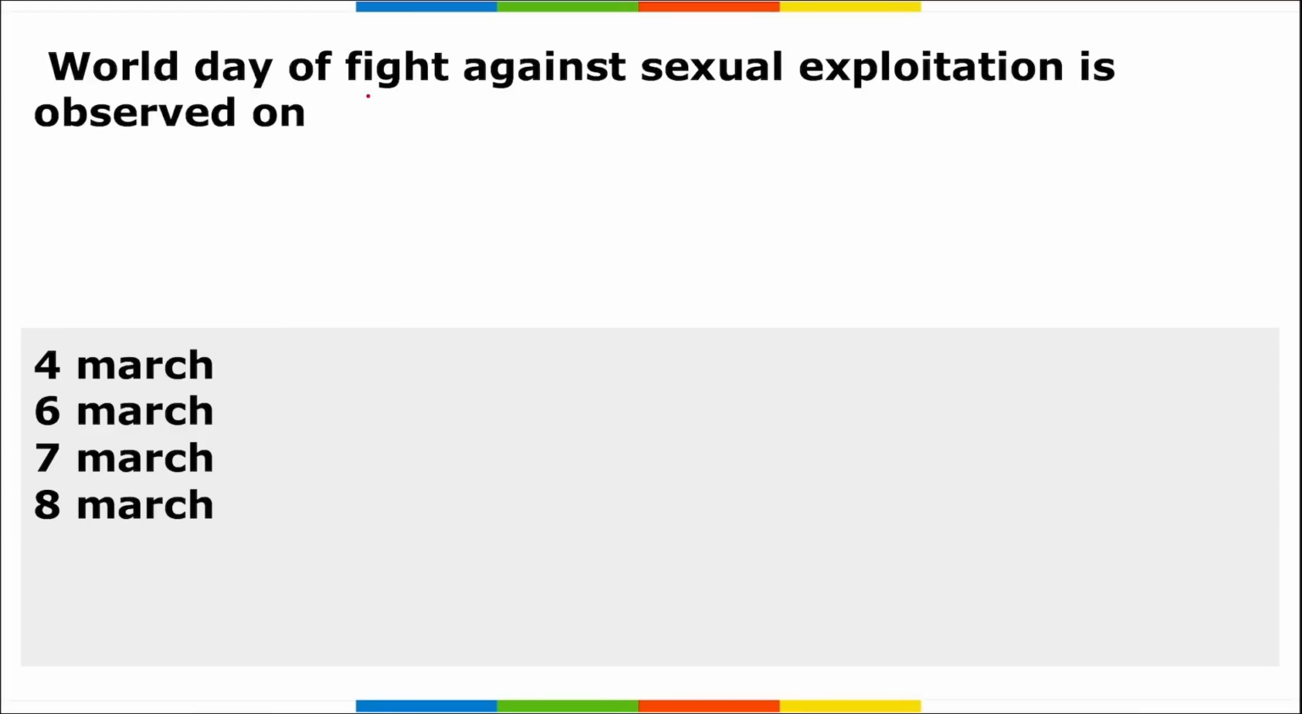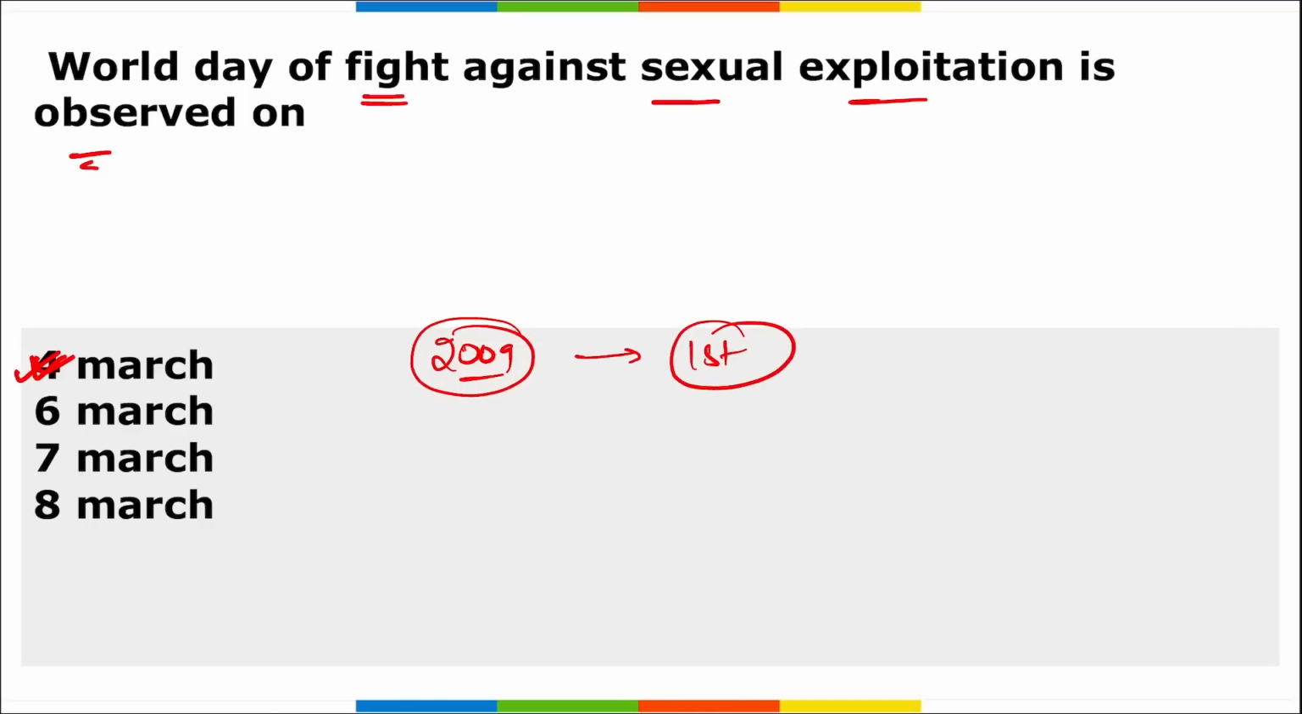Next, World Day of Fight Against Sexual Exploitation is observed on dash. World Day of Fight Against Sexual Exploitation. It is observed on 4th of March. Important. All right. This day is observed to create awareness about preventing sexual exploitation and to provide support to the victims of sexual abuse. Then remember, since 2009, 4th of March has been observed as the World Day of Fight Against Sexual Exploitation. So we can say the first time it was observed in 2009.